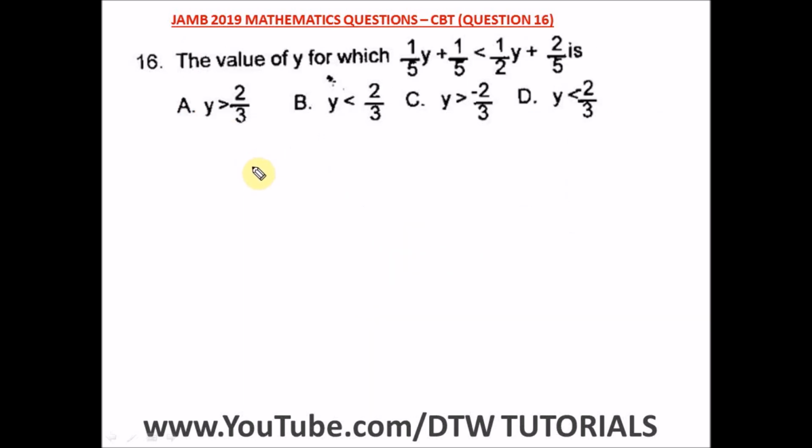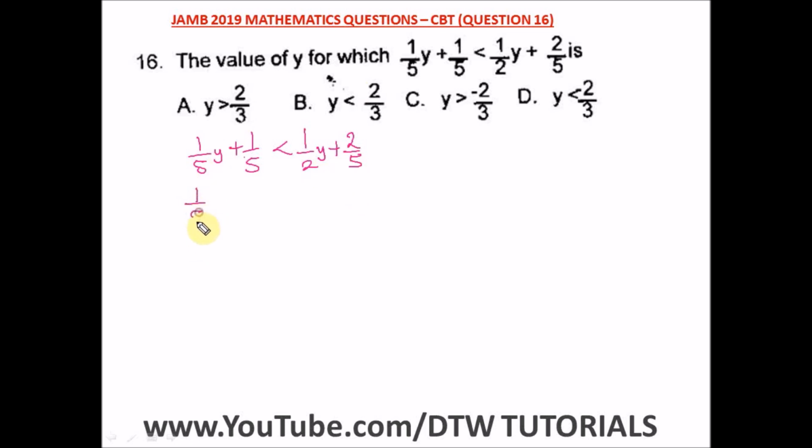Question 16 of the JAMB 2019 Mathematics Past Question, that's your UTME CBT exam. It says the value of y for which this equation holds, this is inequalities, is what? So we're to look for y. So we have here 1 over 5y plus 1 over 5, this is less than 1 over 2y plus 2 over 5. So let's bring everything y to one side and take the numbers to the other side.